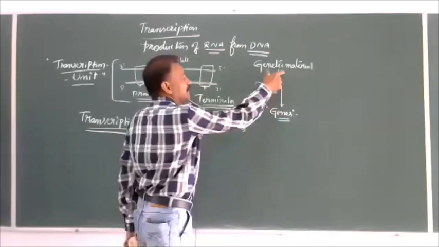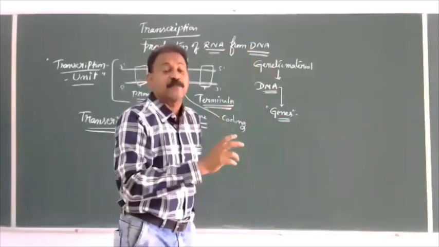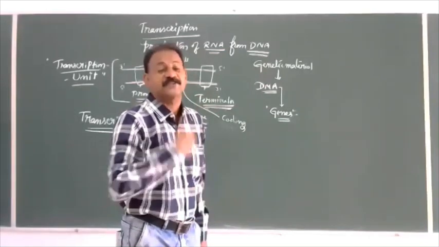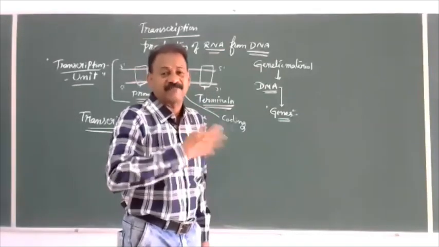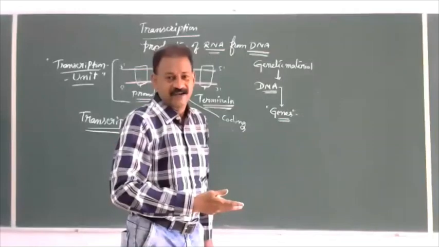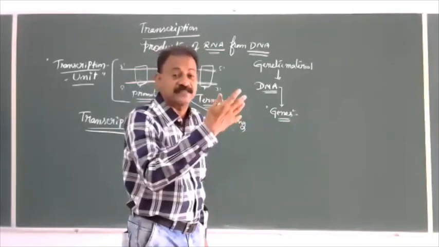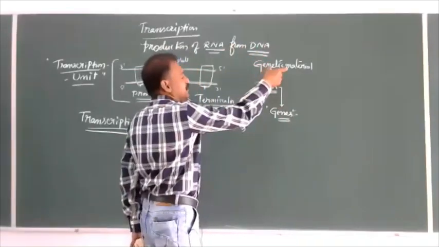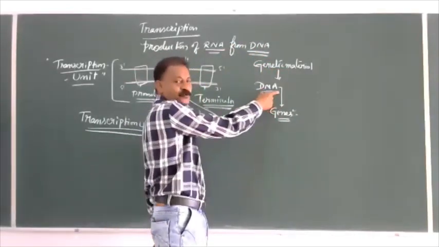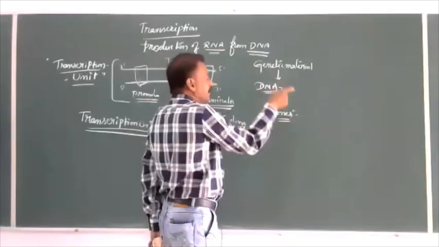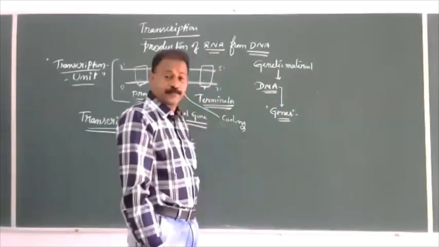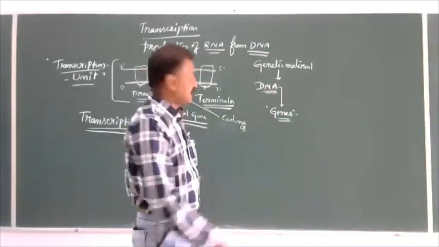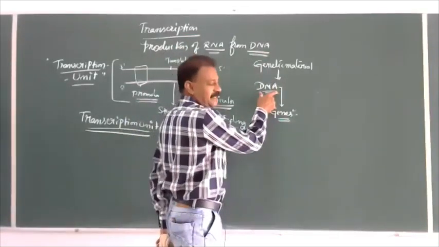And genetic material is responsible for the formation of all characters, expression of characters, building of characters. When a particular character expresses in an organism, all of it depends upon the genetic material. And genetic material is absolutely DNA, deoxyribonucleic acid. And DNA, genes, then the question comes. So with this, it is clearly seen that genes are definitely present in DNA.